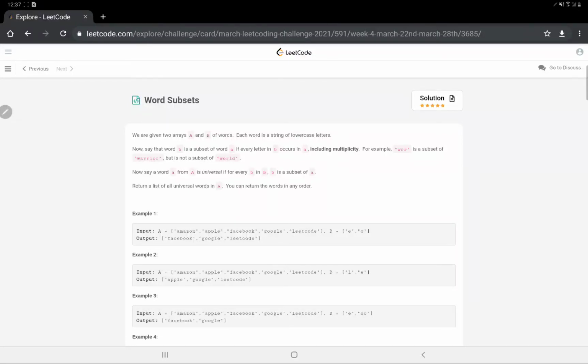And the question for today is word subsets. Alright, so we are given two arrays of words, A and B. Each word is a string of lowercase letters. Alright, so we are given that A and B contain only lowercase letters and they are of string type. Alright, so these are given.